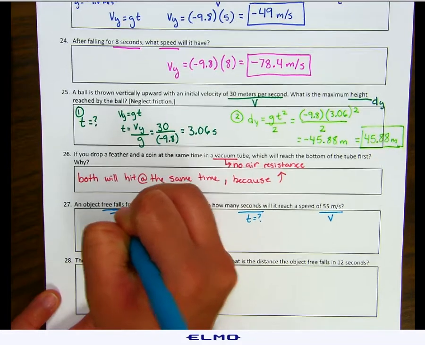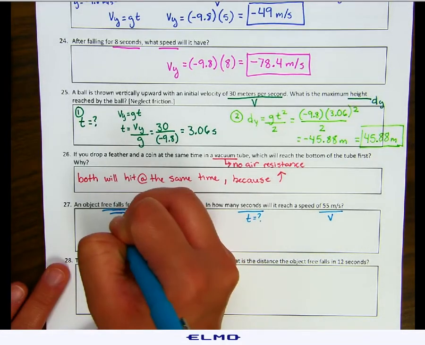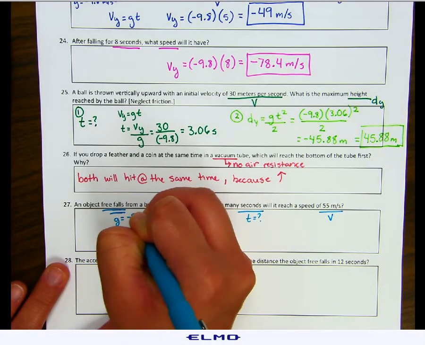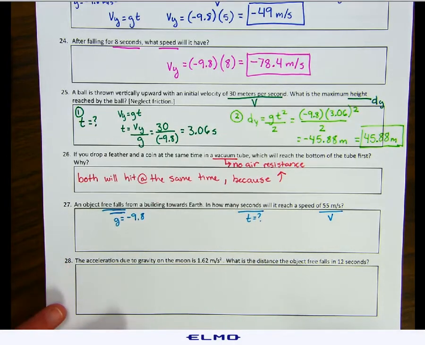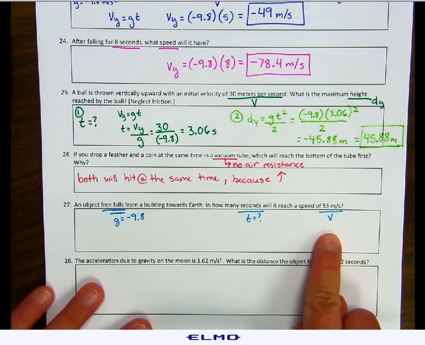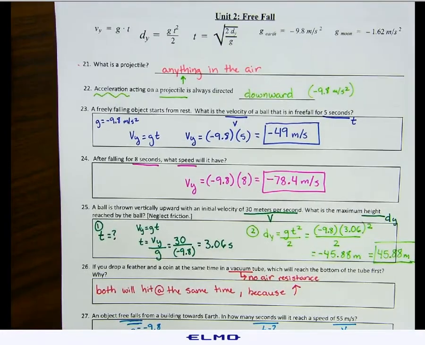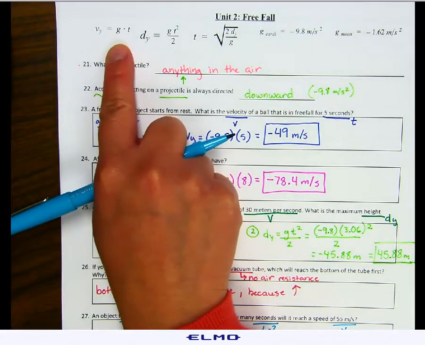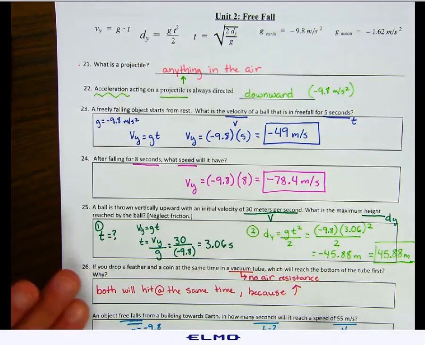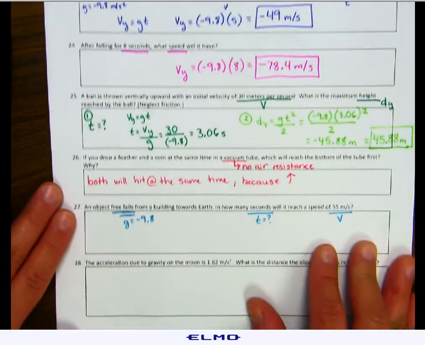It's in free fall, so that means the only thing affecting it is gravity, which is negative 9.8. So we're looking for time, we have our velocity, and we have our gravity. Again, we're going to be using our Vy equals g times t formula. We just have to rearrange it to solve for time.